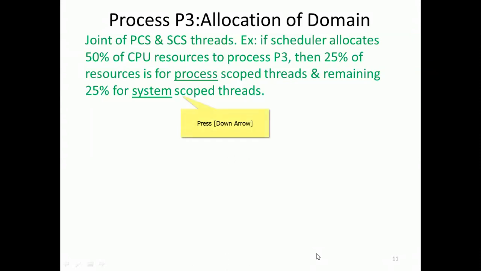So continuing with P3, here we have joint PCS and SCS threads. Example, if the scheduler allocates 50% CPU resource to P3, with 25% for the PCS and the remaining 25% for SCS.